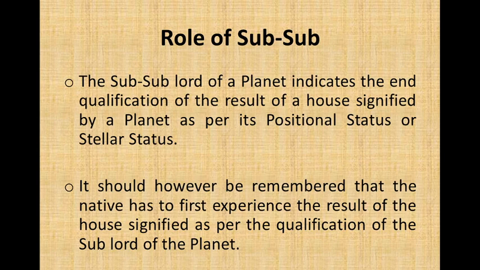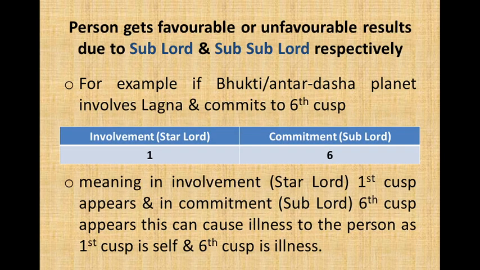Rule of sub-sub. The sub-sub lord of a planet indicates the end qualification of the result of the house signified by a planet as per its positional status or stellar status. It should, however, be remembered that the native has to first experience the results of the house signified as per the qualification of the sublord of the planet. Person gets favorable or unfavorable results due to sublord and sub-sublord respectively.